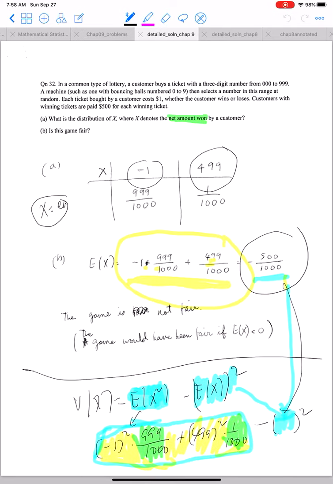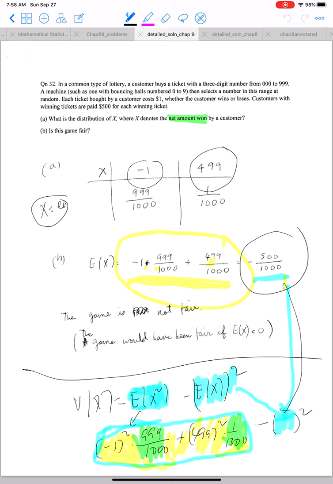So the next question: in a common type of lottery, the customer buys a ticket with a 3-digit number from 000 to 999. A machine, such as one with bouncing balls numbered 0 to 9, then selects a number in this range at random. Since each ticket bought by a customer costs $1, whether the customer wins or loses, customers with the winning tickets are paid $500 for each winning ticket. What is the distribution of X when X denotes the net amount won?